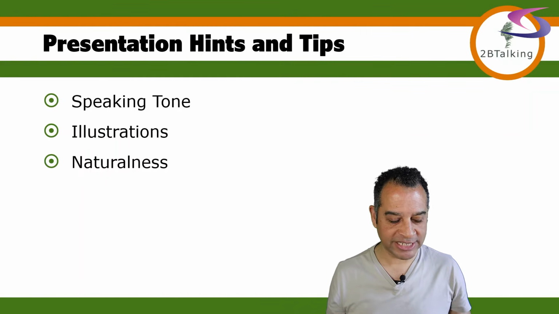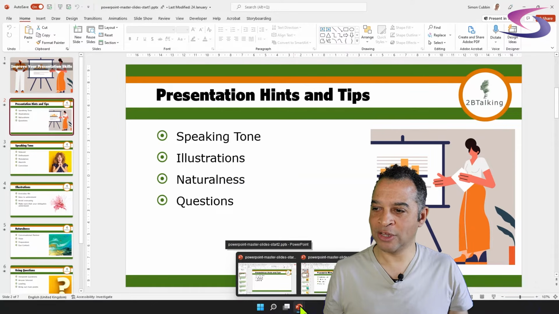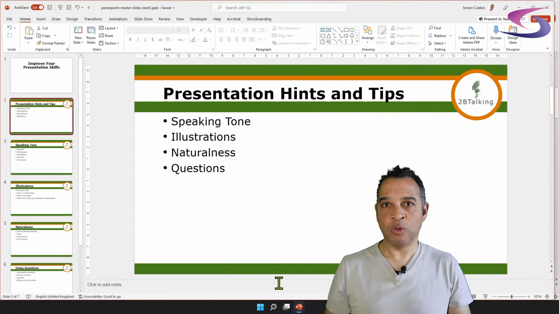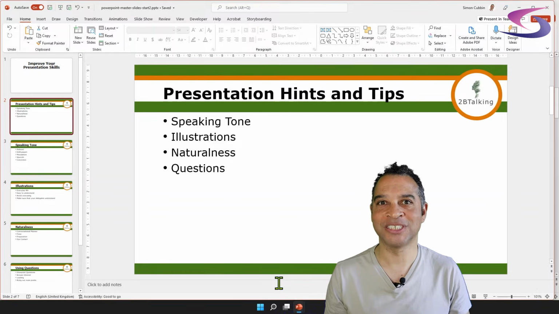So let's come out of this presentation by pressing Escape on the keyboard. Let's go back to the one that we've been working on. They're starting to look so good now. I'm getting confused about each one. There we go. So where are we going to go to adjust the animations? You've got it. We're going to go to the master slides.